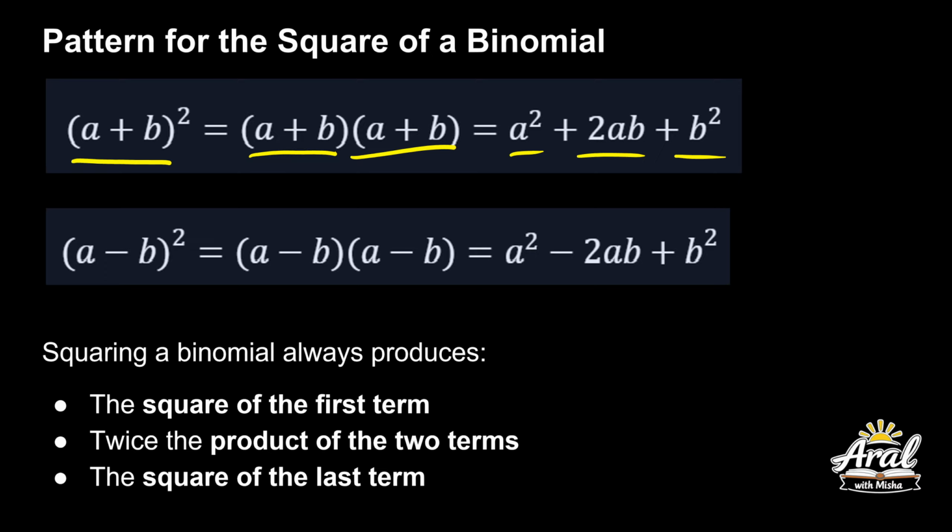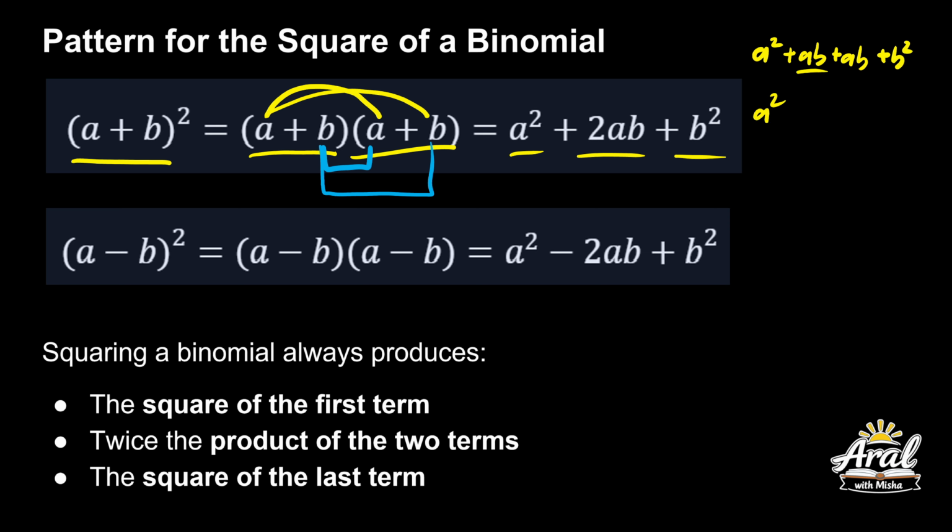Paano nangyari yon? First term, distribute, and distribute, and then itong gitna. So, first term natin, a squared plus ab. Yung gitna naman is plus ab. Then last term plus b squared. Okay? Kung makikita nyo, like terms, add the coefficients, plus 2ab plus b squared. Kaya dyan nanggaling to.